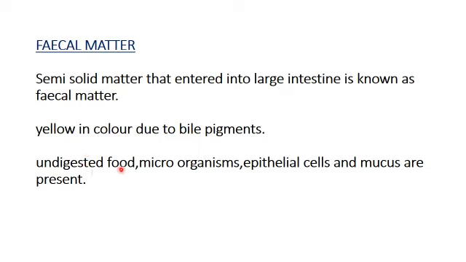And this fecal matter consists of undigested food. So we know fecal matter is not a waste, not an excretory material. I have already told you, because it consists not of the digested part, it consists of undigested food and also microorganisms, epithelial cells and mucus. So that's why they say fecal matter is not a waste, it is undigested food.